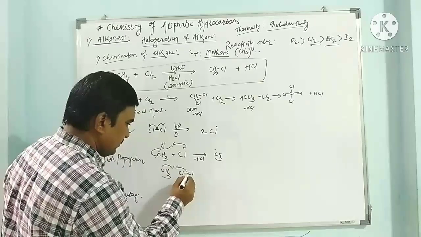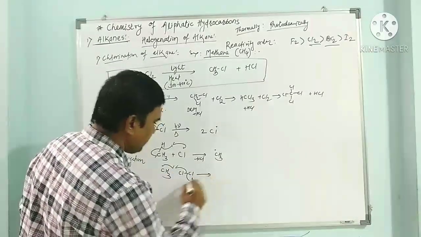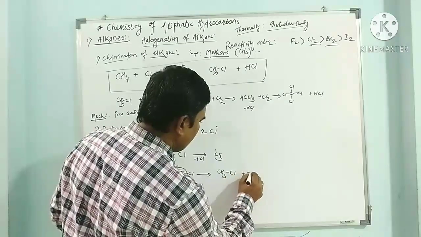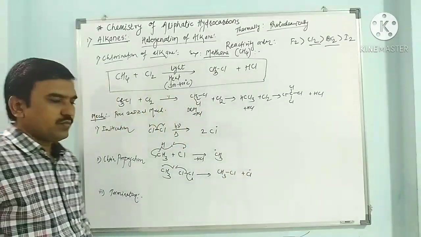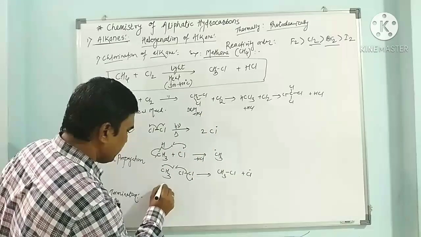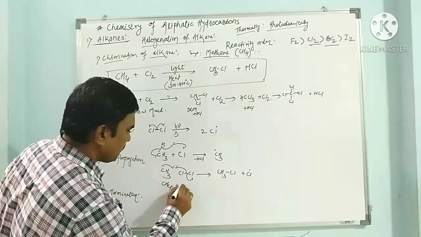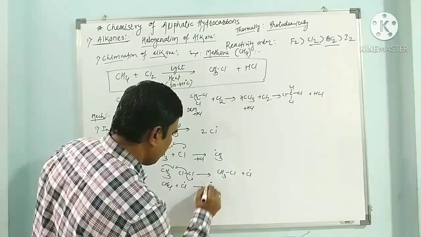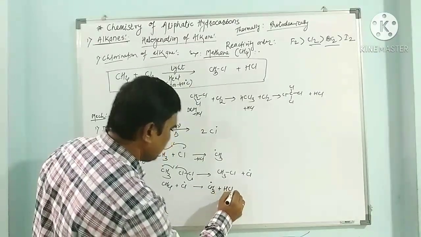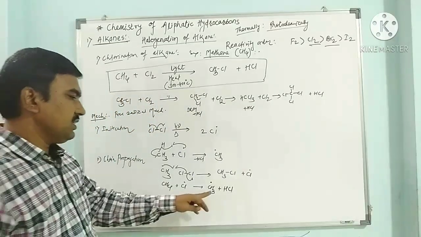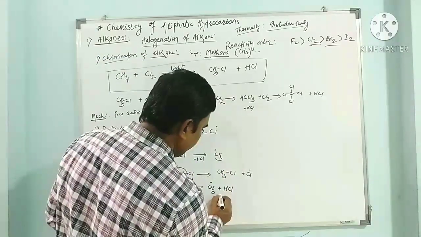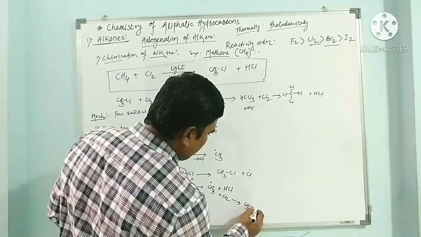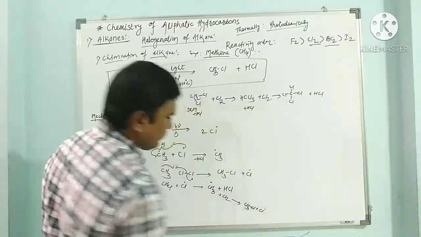This Cl radical and this Cl depart, and we get CH3Cl plus this Cl radical. Now further this Cl radical again combines with CH4 and gives CH3 free radical plus HCl, and then this CH3 radical reacts with Cl2 and gives CH3Cl plus Cl radical.